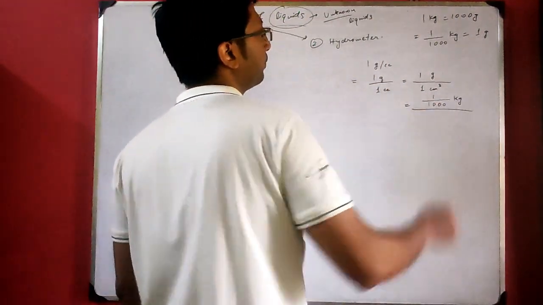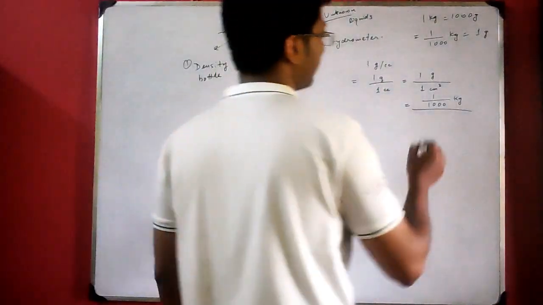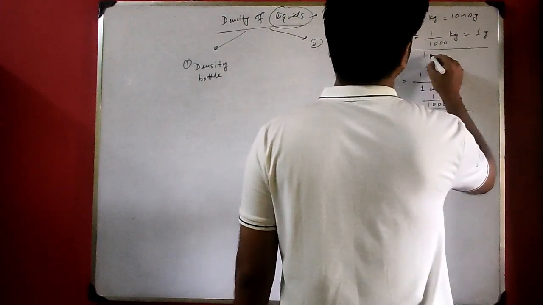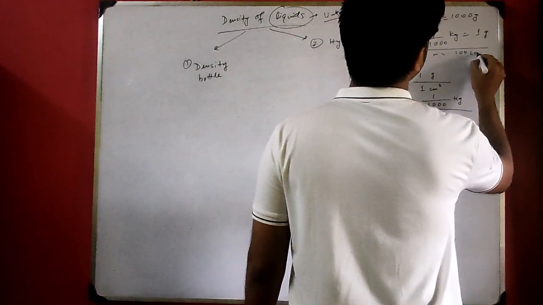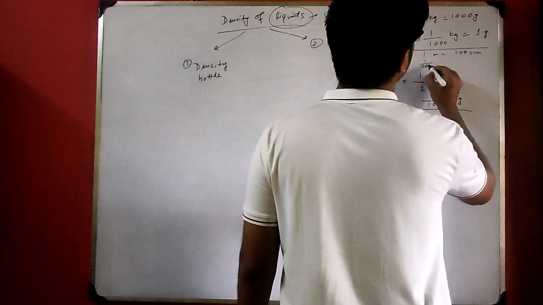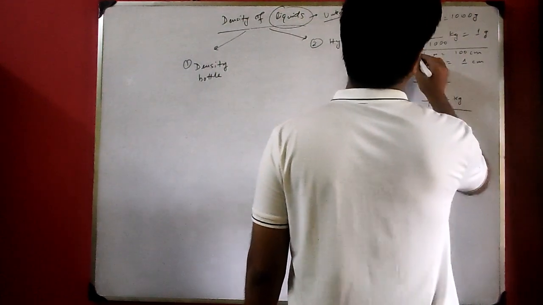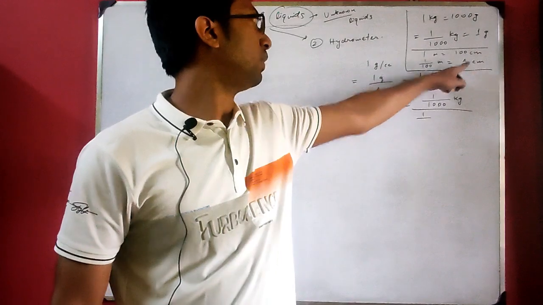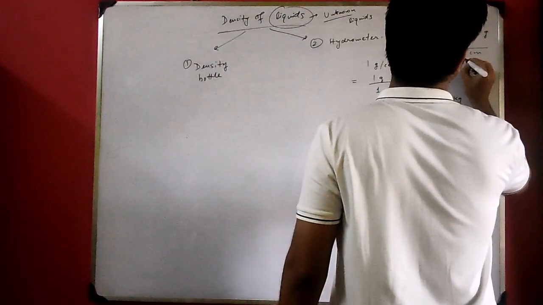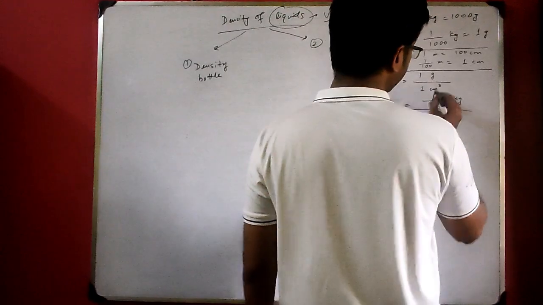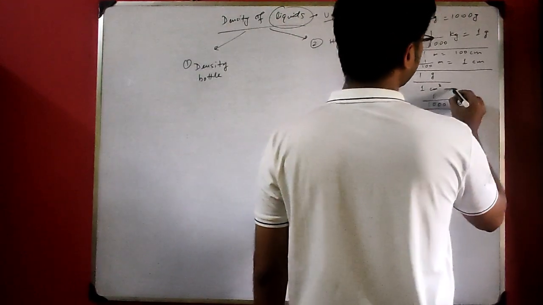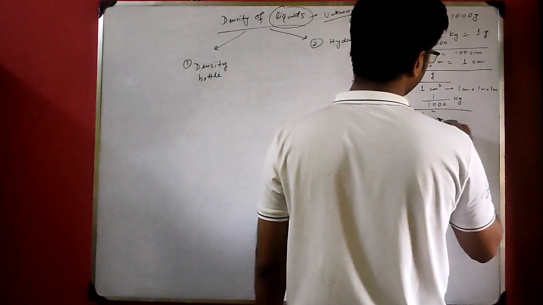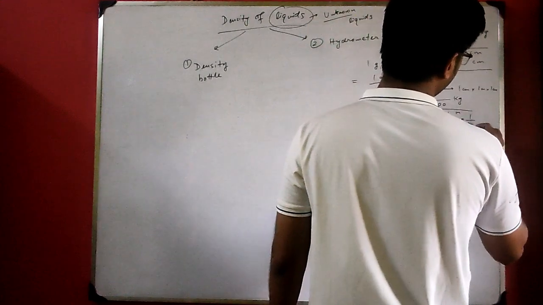Now 1 centimeter cube we can write what? You can see here 1 meter equals 100 centimeters. In the same way, 1 by 100 meter is equal to 1 centimeter. So 1 centimeter cube means 1 centimeter into 1 centimeter into 1 centimeter. So it will be 1 by 100 meter into 1 by 100 meter into 1 by 100 meter.